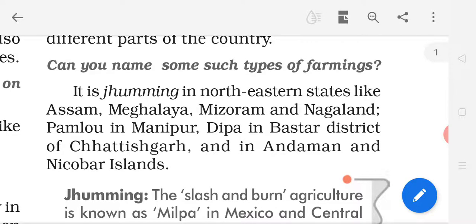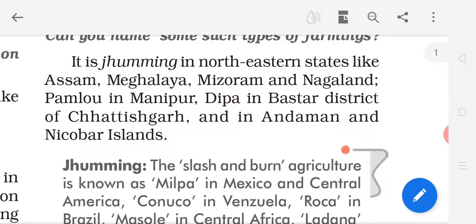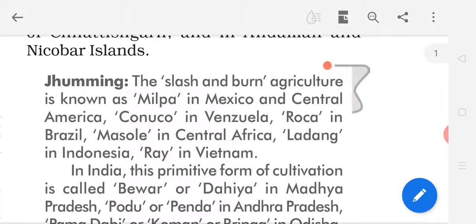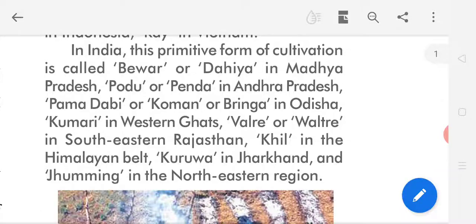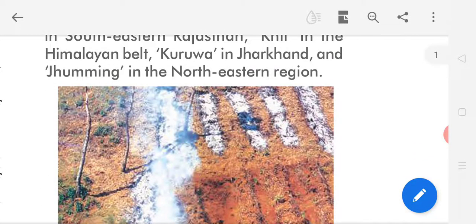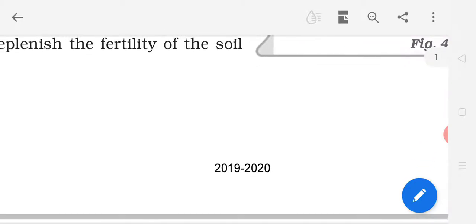Can you name some such types of farming? It is jhumming. Underline jhumming, this word. It is jhumming in northeastern states, like jhum cultivation, meaning primitive subsistence farming as well as slash and burn farming. So different names. It is jhumming in northeastern states like Assam, Meghalaya, Mizoram and Nagaland, Pamlu in Manipur, Dipa in Bastar district of Chhattisgarh and in Andaman and Nicobar Islands. So you will read this paragraph, and the remaining we will read in the next clip. Thank you very much.